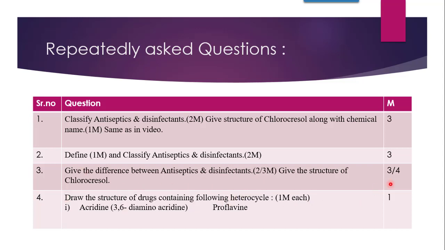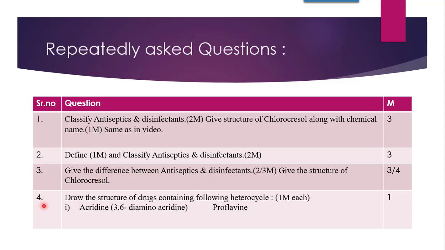Now, this question comes for 3 or 4 marks. If the difference is asked for 2 marks, you are supposed to write a minimum of 4 points. If the question is asked for 3 marks, you are supposed to write a minimum of 6 points. The details are included in the video on difference and definition.